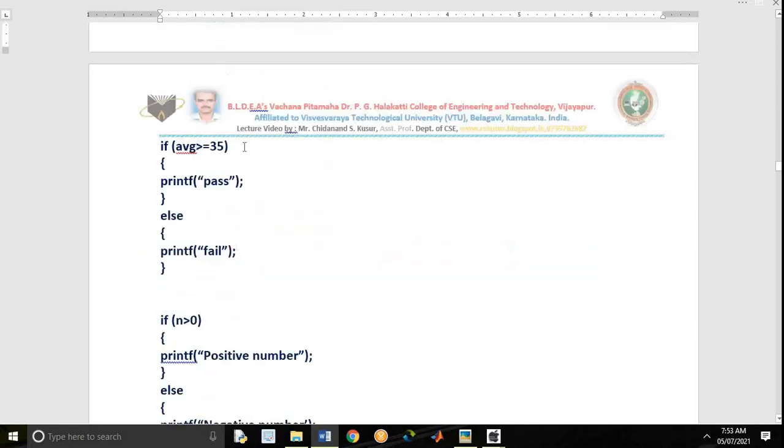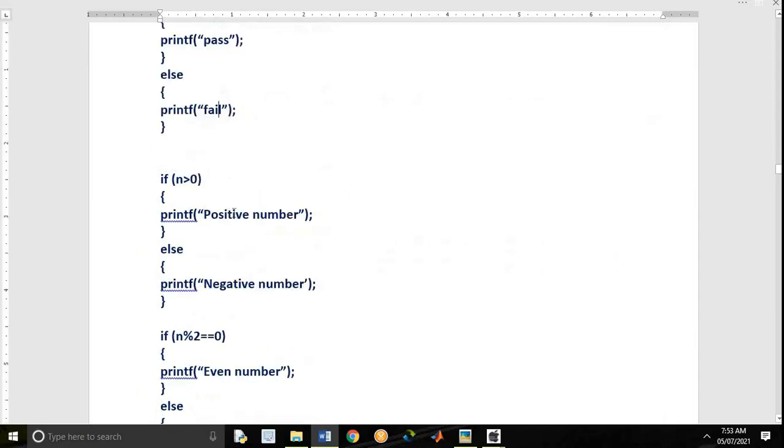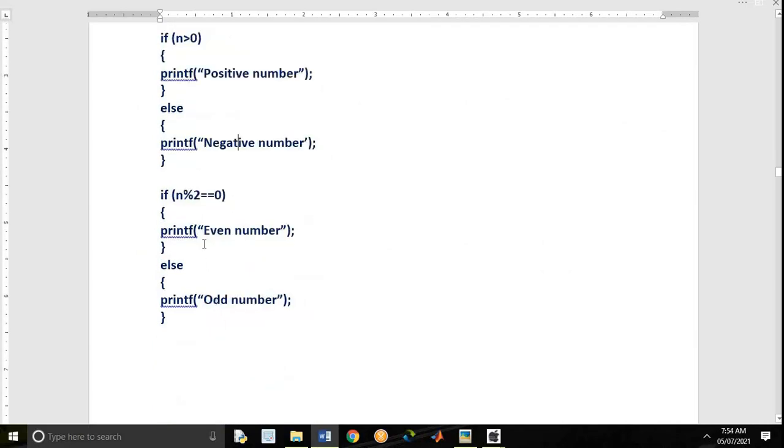Average marks is more than or equals to 35, pass will be displayed, otherwise fail. N value is more than 0, positive number, otherwise negative number. N mod 2 equals to 0, even number or odd number.